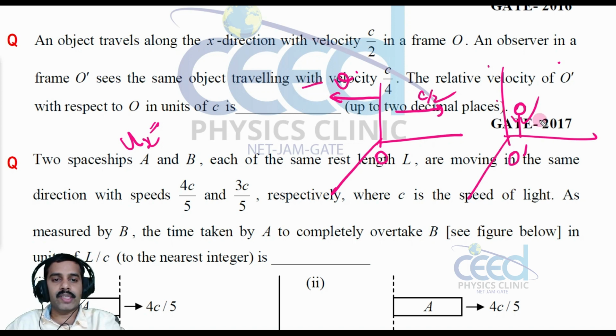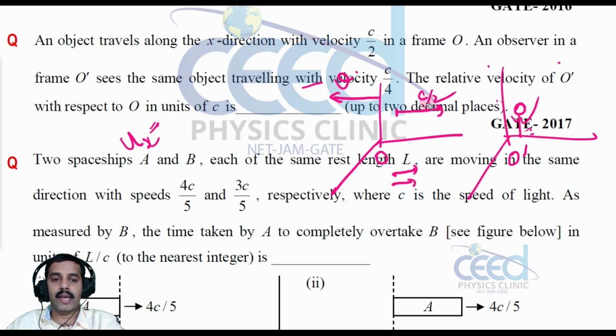Now what is ux dash? Look into this, here both are in the opposite direction. The particle and frame are moving in the opposite direction with respect to this observer in the O dash frame. If both were moving in the same direction, the velocity should be added in the same direction, right?